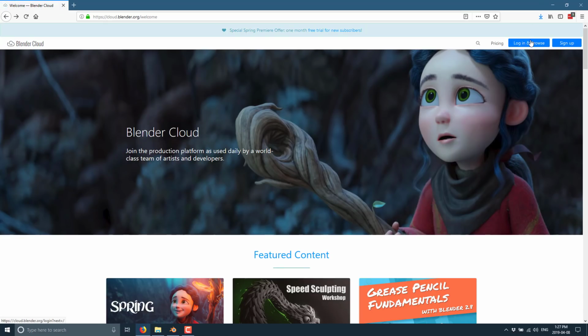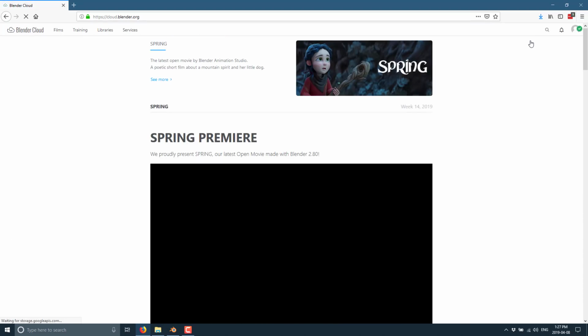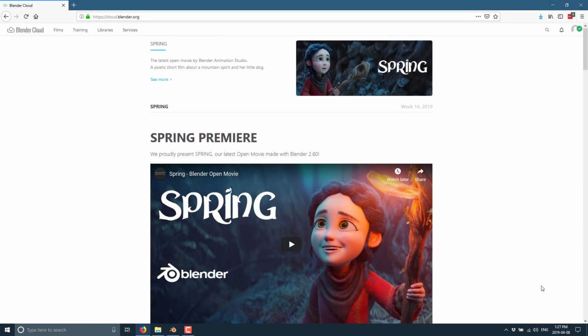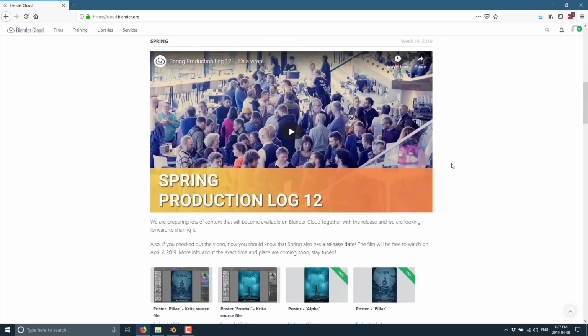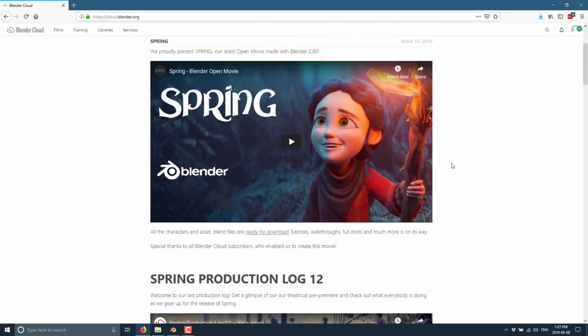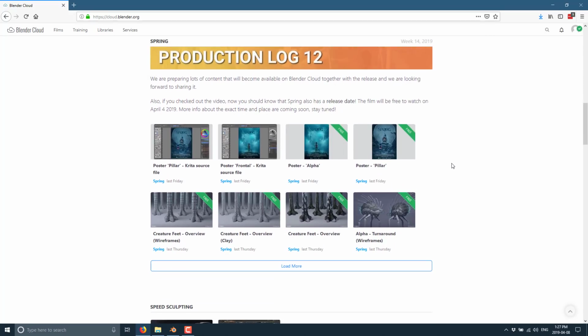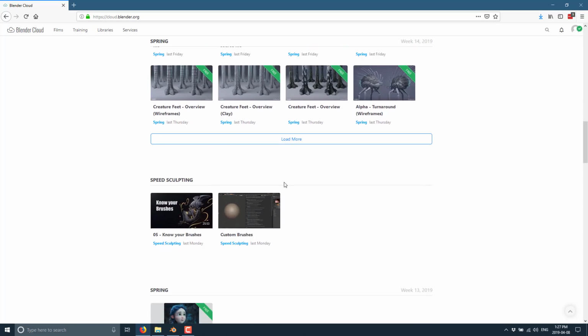So I've already signed up. I'm going to just go ahead and log in, and you can access Blender Cloud at cloud.blender.org in your browser, and here is your initial page. So you've got kind of a chronological list of what's going on here. And you see you've got a bunch of different assets from these things. So we've got the films that they were making. You've even got the poster that was made for it, the Krita source file. So all of this stuff is very much open source. Generally, it's CC BY licensed, but you can see kind of behind the scenes of making these things.